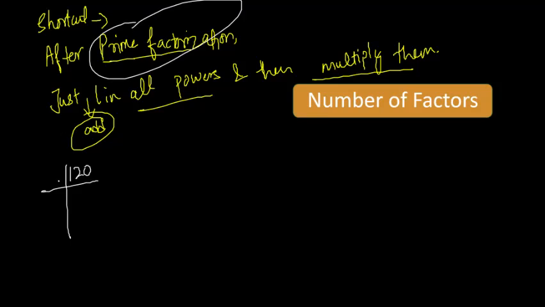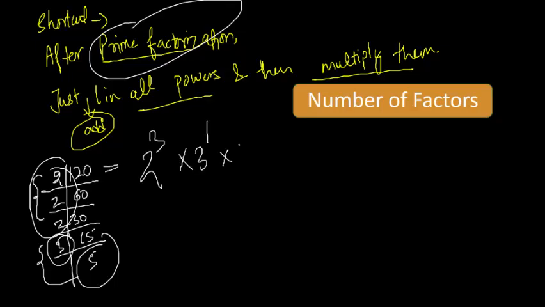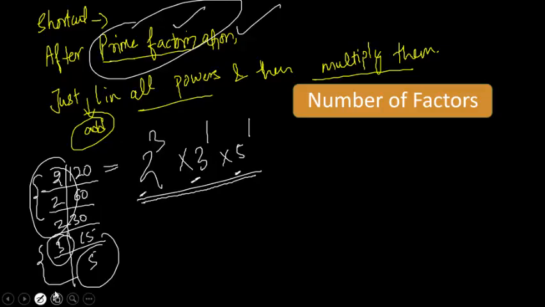So we must have done this in our academics: divide it by 2, then it is again divisible by 2, again by 2. Now it is not divisible by 2 but by 3. So 120 can be written as 2 into 2 into 2 into 3 into 5. So we got 2 cube, and 3 raised to the power 1 and 5 raised to the power 1. This is called prime factorization. So we break the number into primes: 2, 3, 5. This is prime.